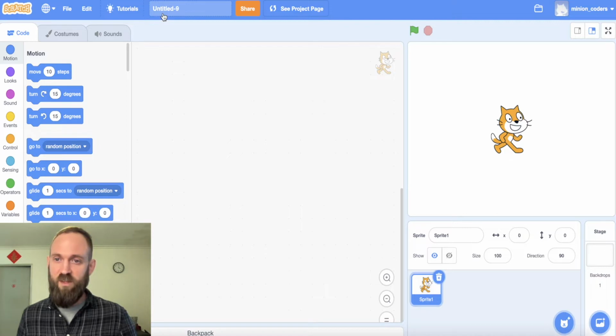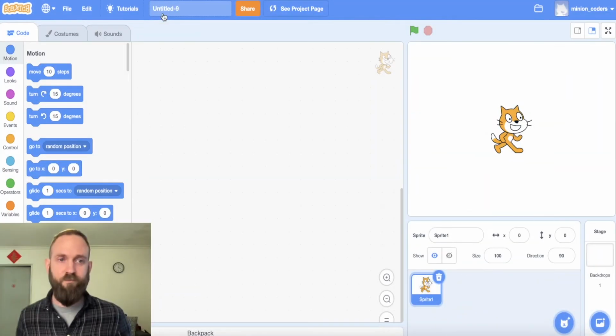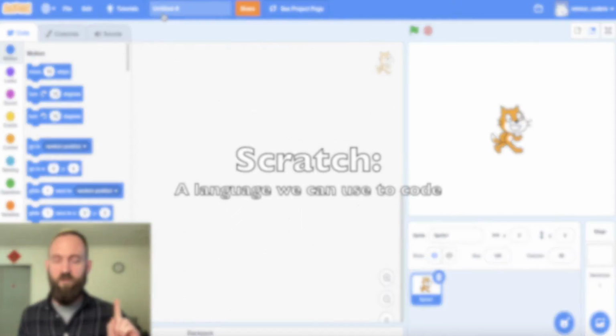So don't worry, I'm going to show you a few ideas of how we can start to see how this works. So, how does this work? Well, let's first learn a few important words that I'm going to be using again and again when we use Scratch. So, our number one word, we already know, Scratch.